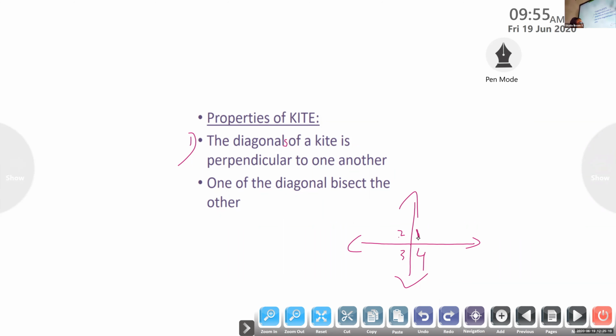Suryadev, what is the measure of these 4 angles? Suryadev, what will be the measure of these 4 angles? Suryadev, can you hear me?